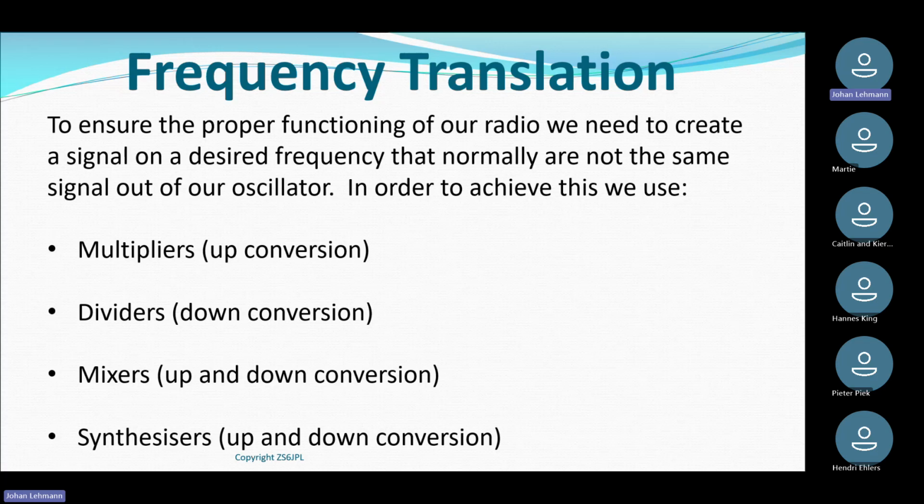You take an egg and some flour and you mix it together and you get the dough that you make the cake or you bake the cake with. Mixers do exactly the same function. Takes two frequencies. It could be more, but typically in your book, you'll see mixers takes two frequencies and mixes it together, and that can be used for going up in frequency or going down in frequency.